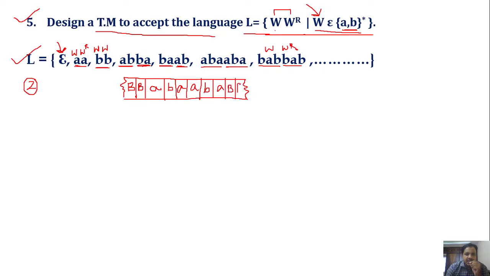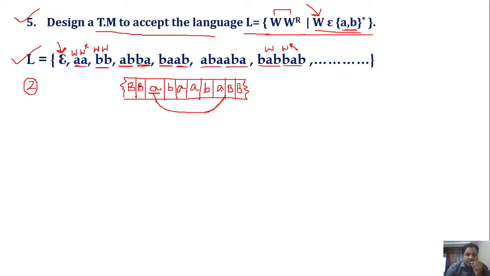How do we implement the logic for this particular language? The first thing we have to do is match the symbols. We have to match the symbols which are there in w with the symbols which are there in w power r. To accept this language, we have to match the first symbol in the input tape with the last symbol.